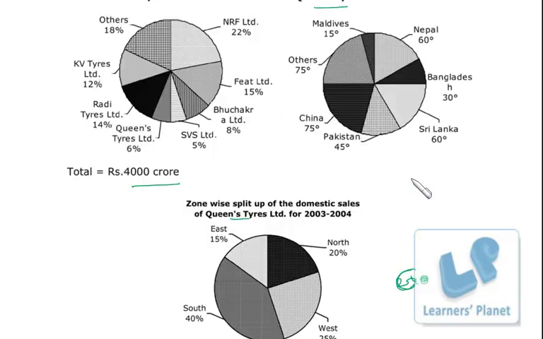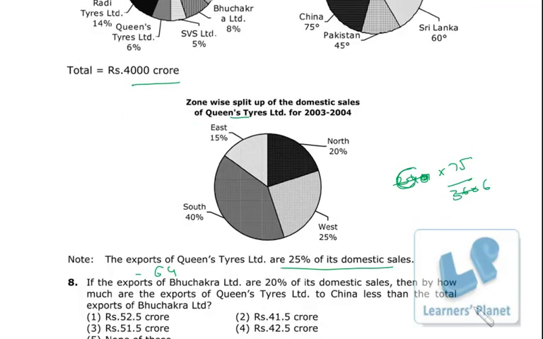So 60 crore export is there, and to China it is 75 degrees, so 75 out of 360. So this is export to China. So 64 minus 12.5, so 51.5 crore. Okay, that's pretty simple.